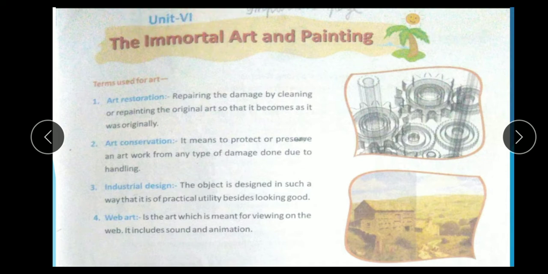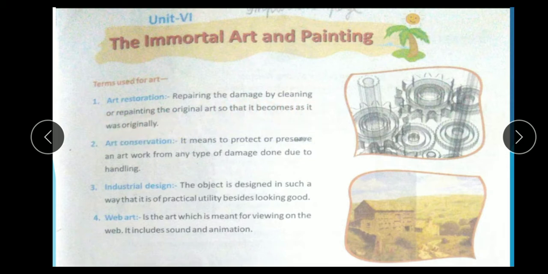Unit 6, the important art and painting. The terms used for art. First, art restoration. Repairing the damage by cleaning or repainting the original art so that it becomes as it was originally.